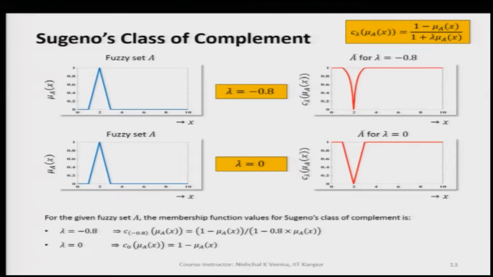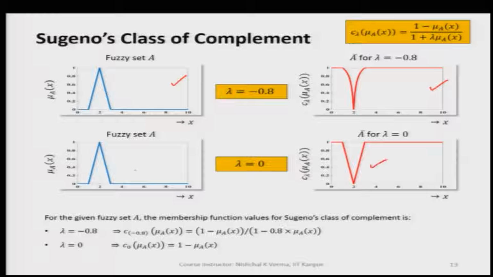We have a fuzzy set A as given, a triangular fuzzy set, and when we take lambda equal to minus 0.8, we are getting the Sugeno's complement, you can see. Then when we take lambda equal to 0, the complement of this fuzzy set is expressed by the inverted triangular membership function.